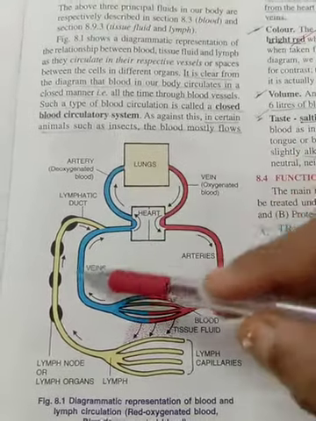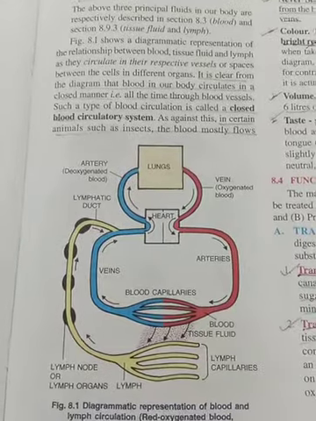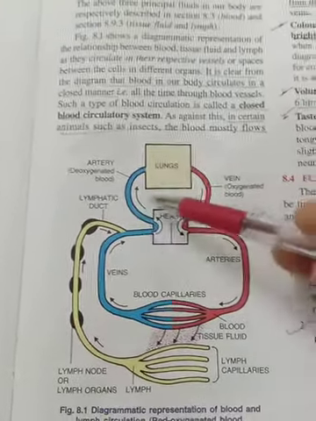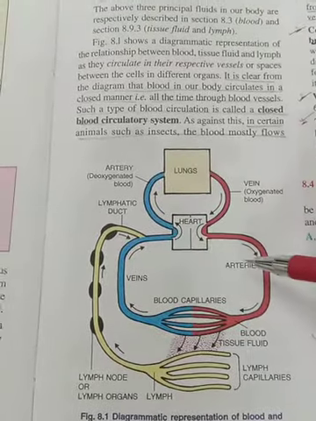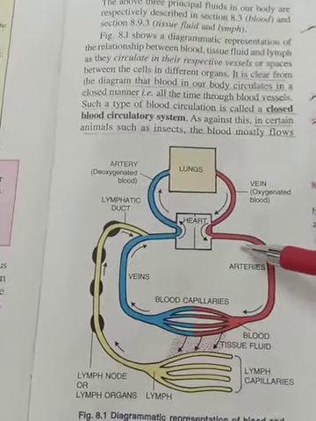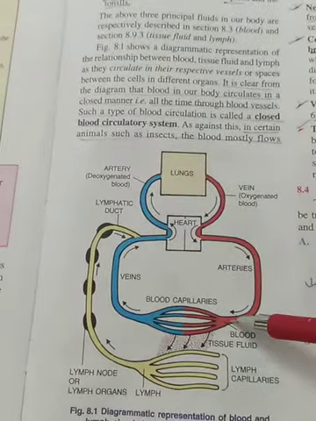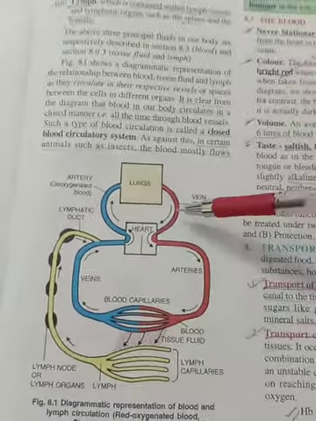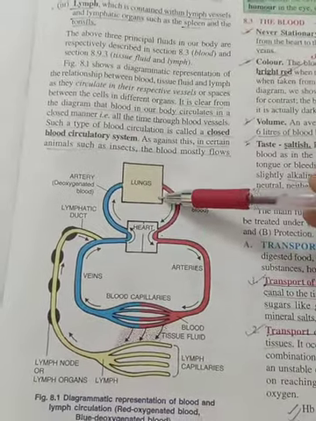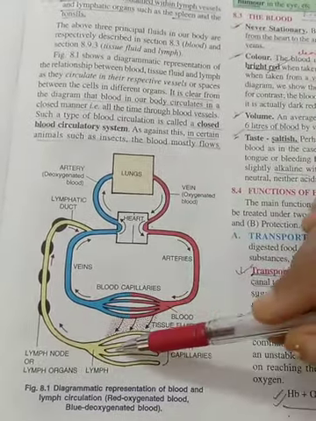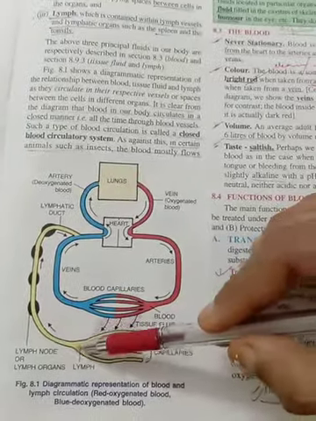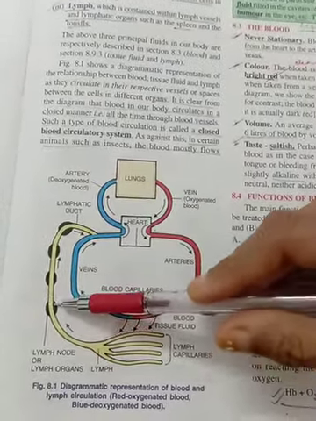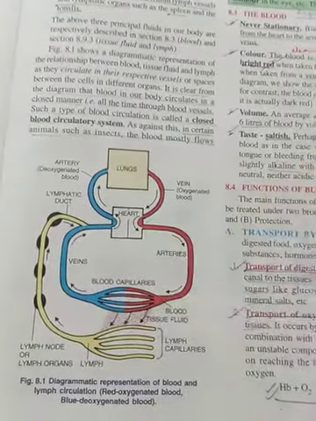Because blood is never blue in color. If pure, it is bright red. If impure, it is dark red. But this is for your sake of understanding why we depict it as blue or red. So red in this case means the pure blood. This means the impure. So this is a system, how it shows between heart, lungs, then their capillaries and the lymph. So you can see the lymph nodes, that means the swellings or the places, how it is crossing through.